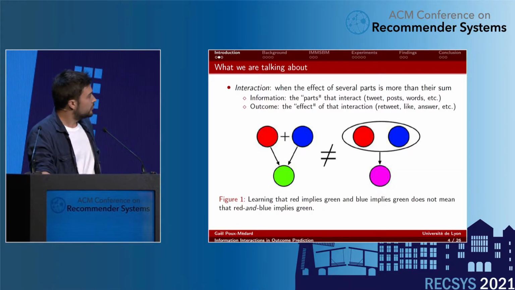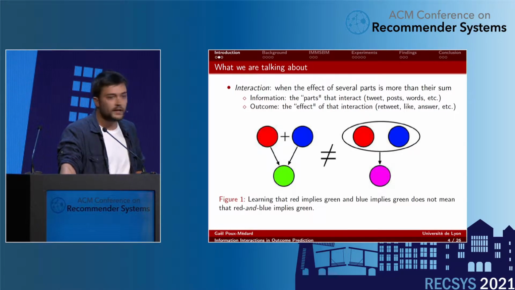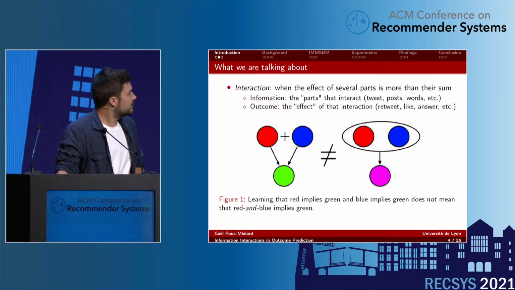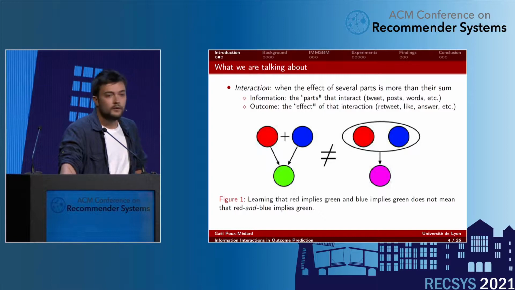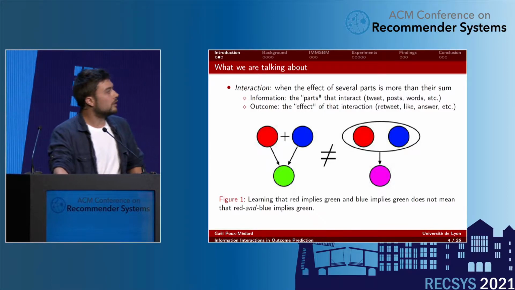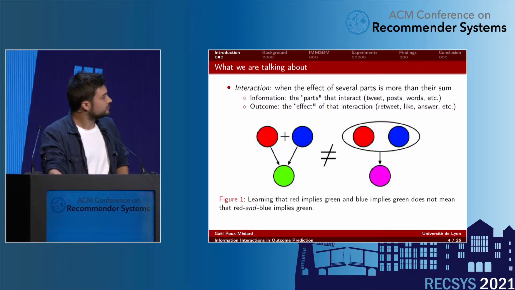Interaction between what? The parts that interact, we refer to them as pieces of information. They can be tweets, posts, words, etc. There are pieces of information that are likely to give an outcome. For tweets, for instance, the outcome can be whether the user will retweet or not. For a post, it can be a like. For words in a message, it can be an answer to that message, etc.